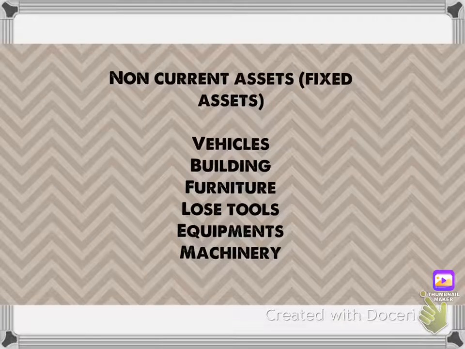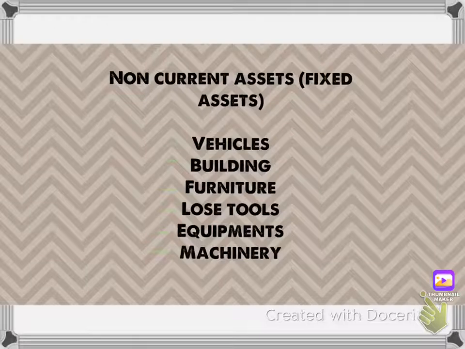Non-current assets are basically the fixed assets, and fixed assets are assets which are there for the long term, which are there for a long time in the business, and these include vehicles, buildings, furniture, loose tools, equipment, machinery.